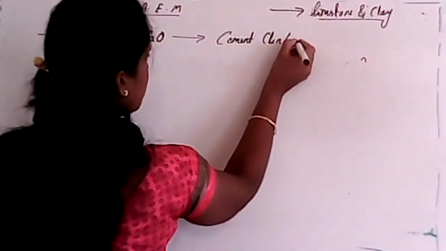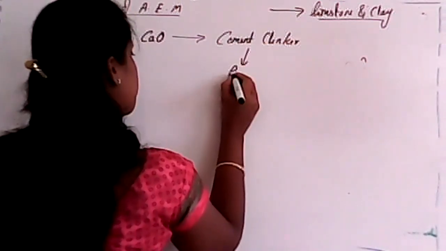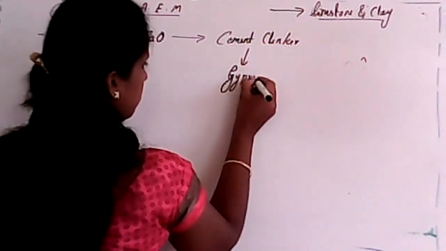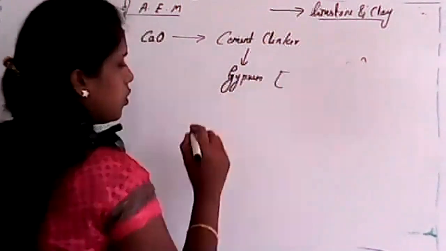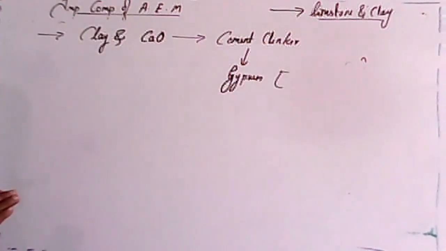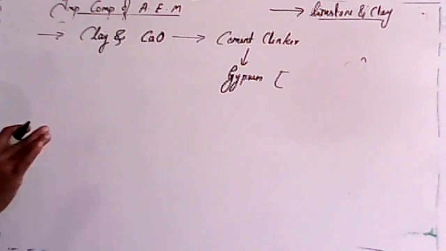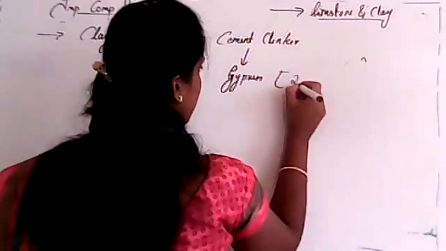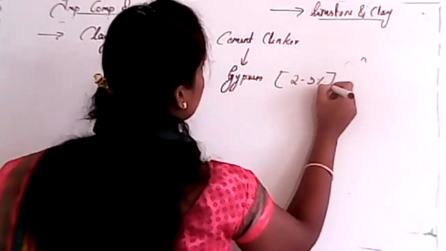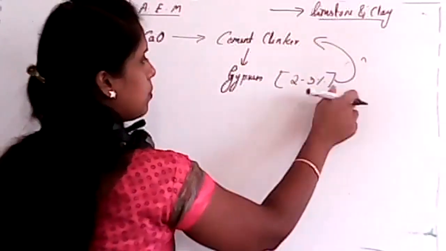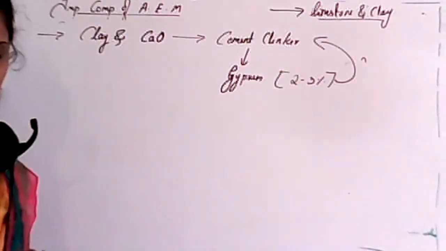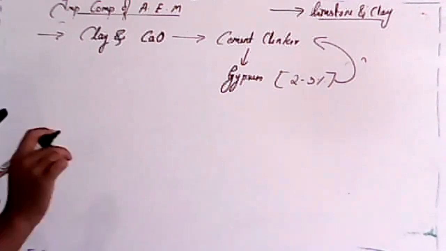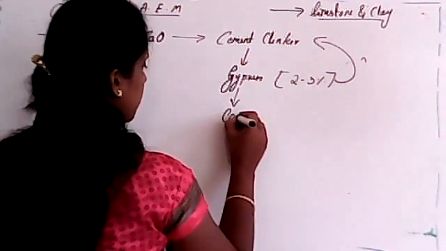Further, to cement clinker, we add gypsum. The percentage of gypsum which must be added is 2 to 3% of the total weight of clinker. After that, it will be called cement.